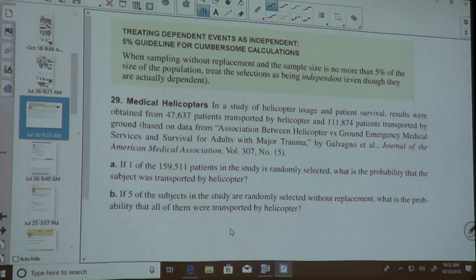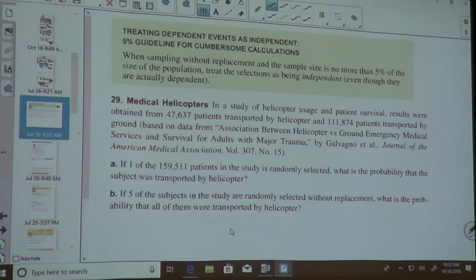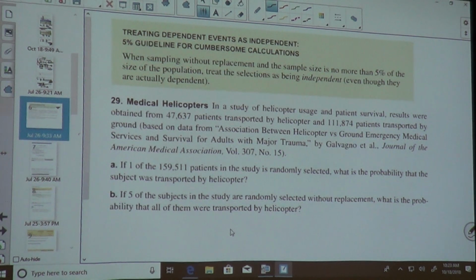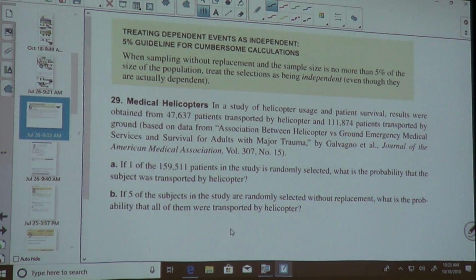Treating dependent events as independent. When sampling without replacement and the sample size is no more than 5% of the size of the population, treat the selections as being independent even though they're actually dependent. So, in a study of helicopter usage and patient survival, results were obtained from 47,637 patients transported by helicopter and 111,874 patients transported by ground.